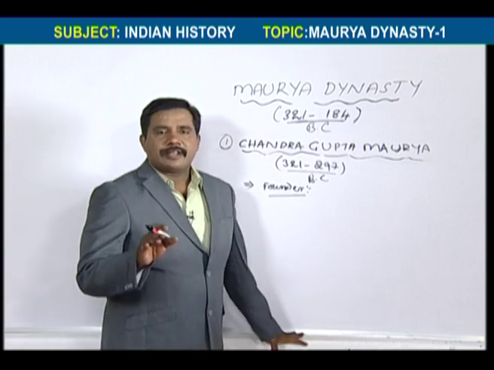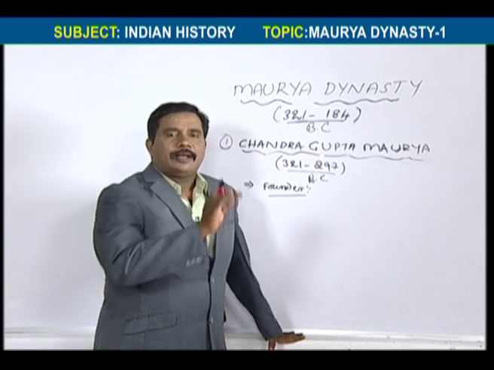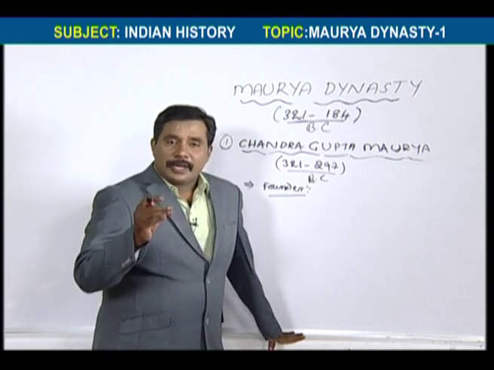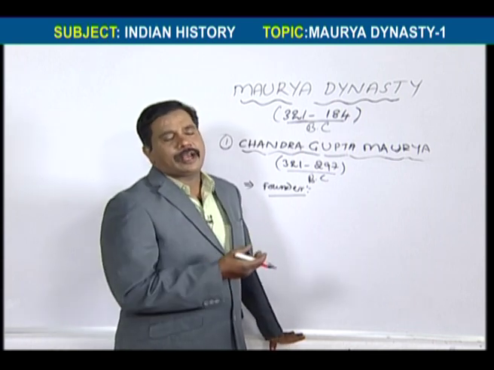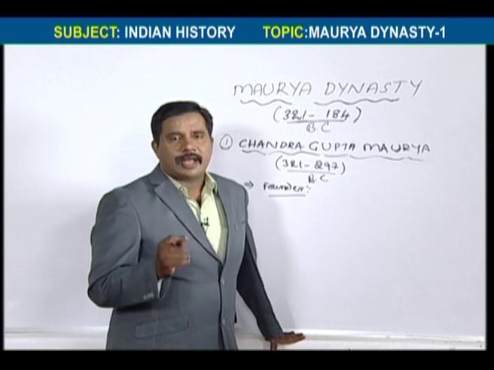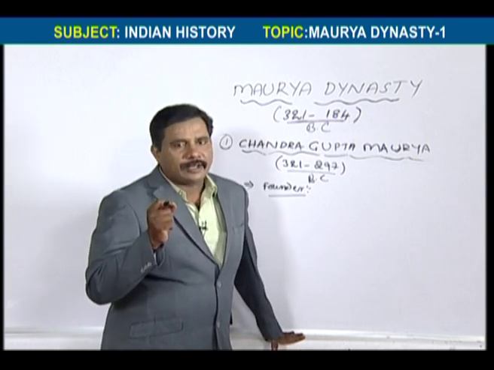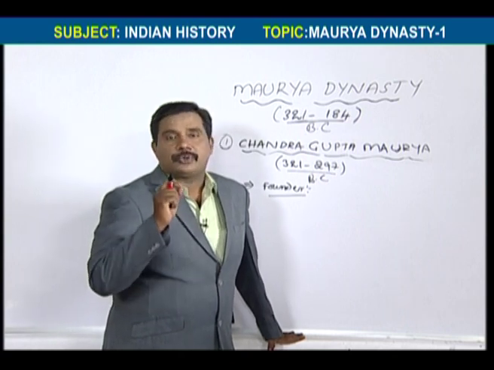Then on the advice of Chanakya, he wanted to attack the Nanda dynasty. In the Nanda dynasty, the last ruler was Dhanananda. Earlier we told that the Nandas were nine kings. The last king of the Nandas was Dhanananda. He was the richest ruler.